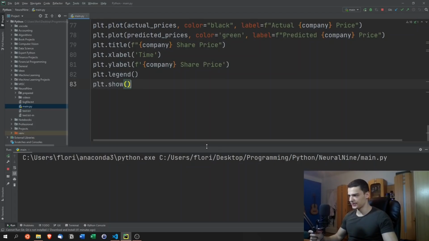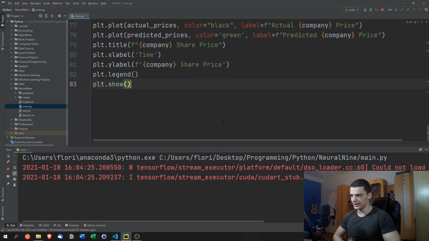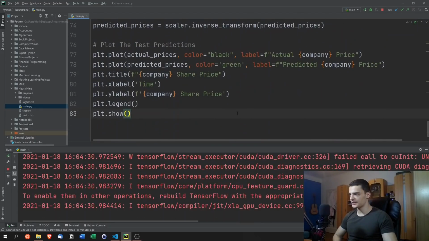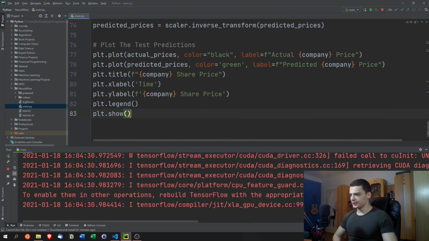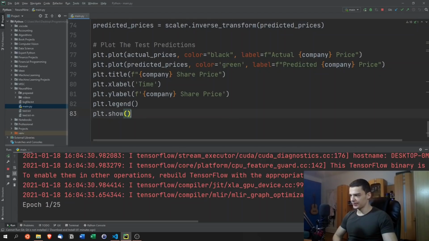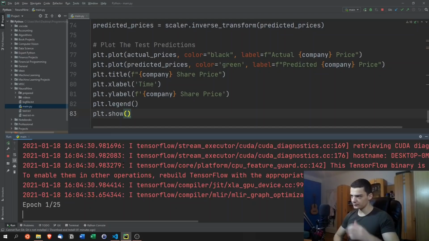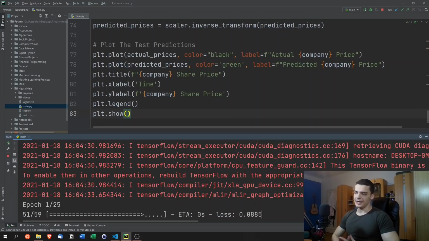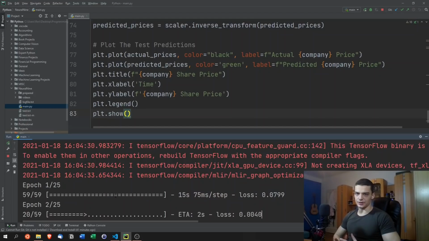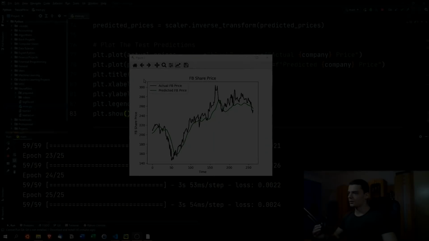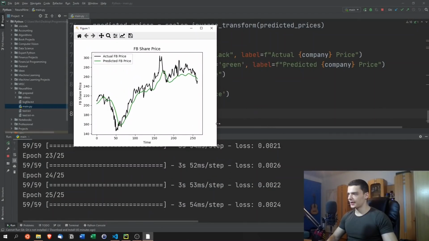Now we're going to run that script, but I'm going to have to skip the training process because it's going to take some time. I'm just going to show you how it starts training, and then we're going to skip to the part where the training is done. I hope I don't have any mistakes here. I get some warnings here, but after a while it starts with epoch 1 of 25. And when we see the progress, we can skip this. You can see it works now. So I'm going to skip the video here, and I'm going to come back to you once the training is done. All right, so the training is now done and the plotting as well.